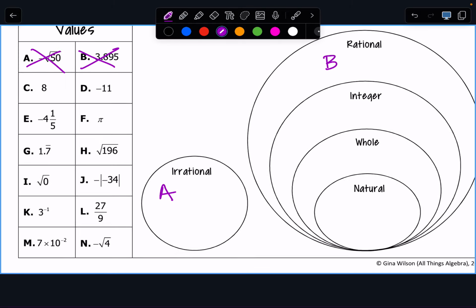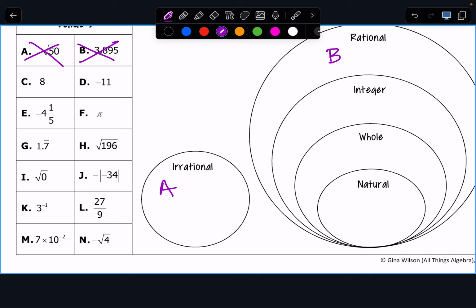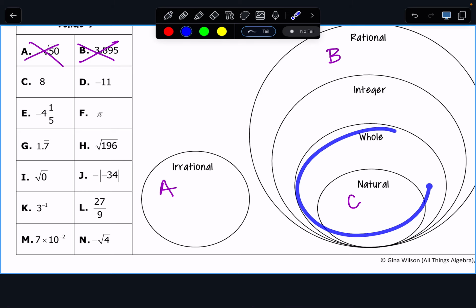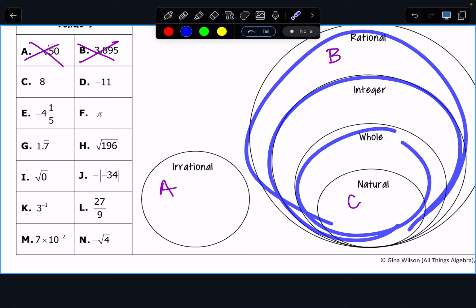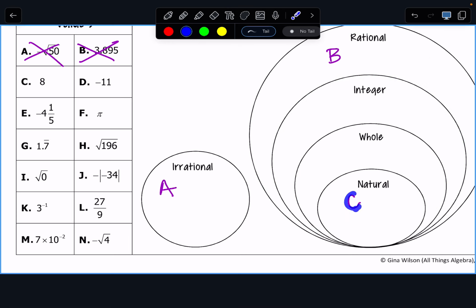Now, on letter C, 8. Where would that live? Natural. So you would put C right here, and then I can see with my eyes that it's also in these other buckets, but you don't need to write it in there. If you just write it in natural, we can see that it's in those other buckets. Okay? What about my negative 11?